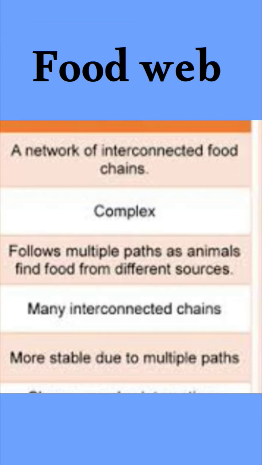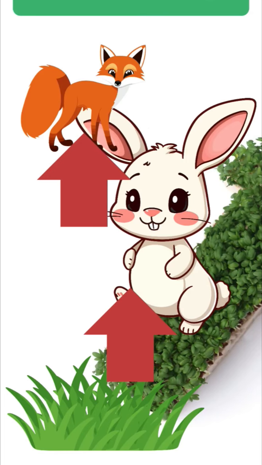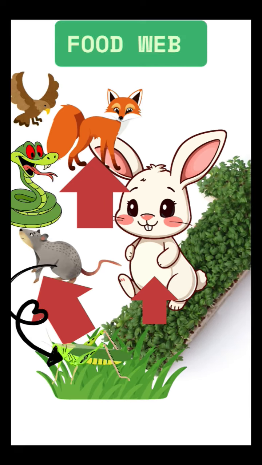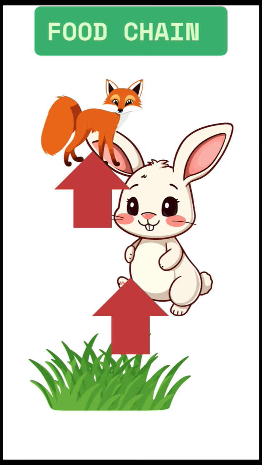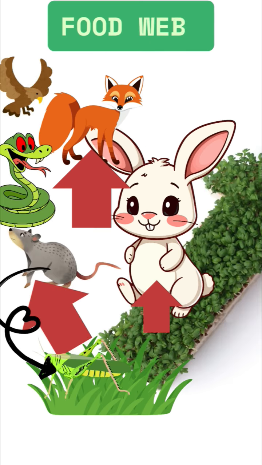Then the food chain shows the direct interaction between organisms in a linear manner, whereas the food web shows a complex interaction among various organisms. Here the food chain is linear, whereas the food web is web-like. The food chain is less flexible and any change can have a significant impact on it, whereas the food web is more flexible and can handle changes better.